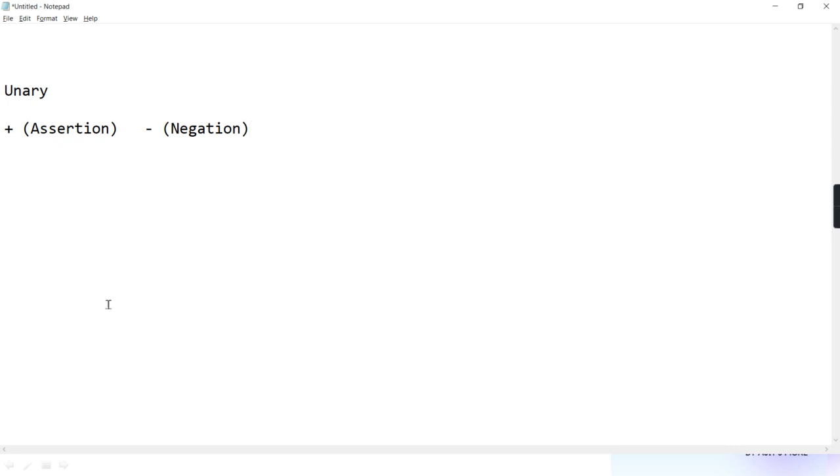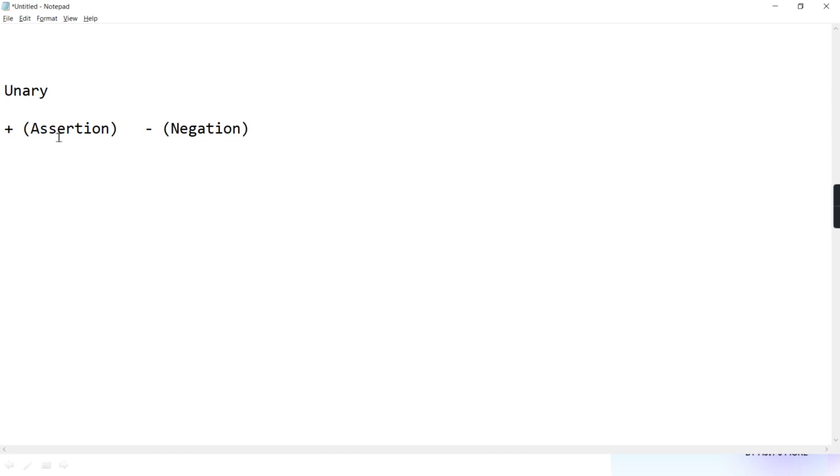As I go down, the precedence is decreasing, so please keep the precedence rule in mind. The precedence of unary is highest, and as we go to the next operator, the precedence will decrease.